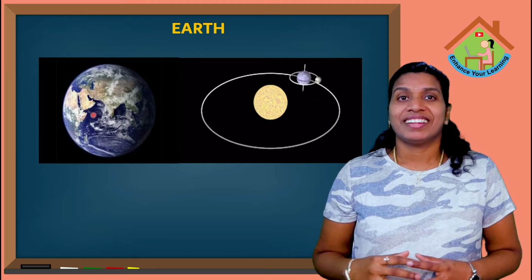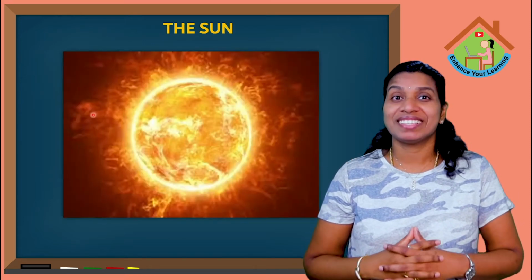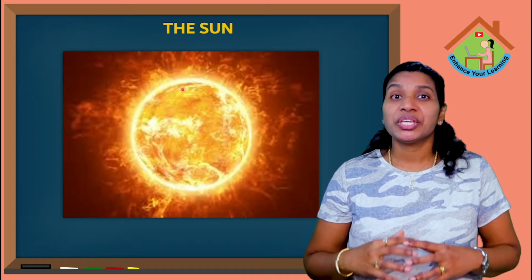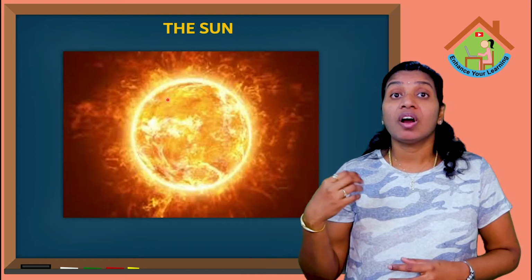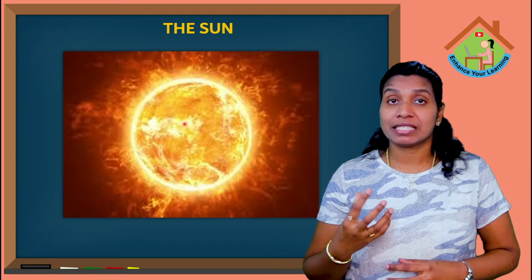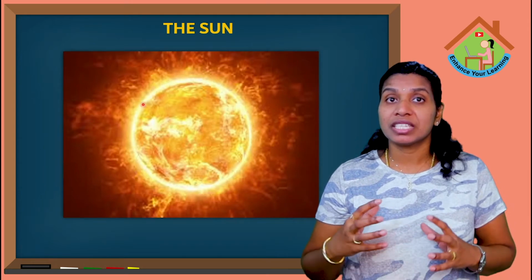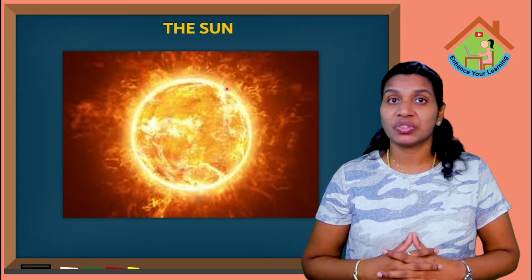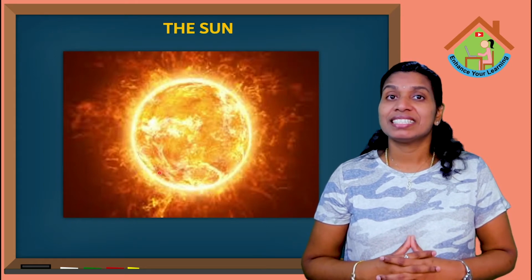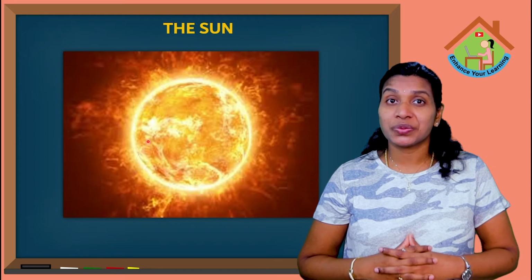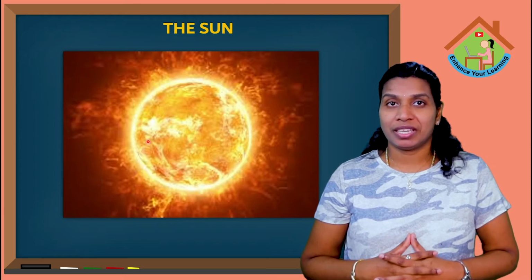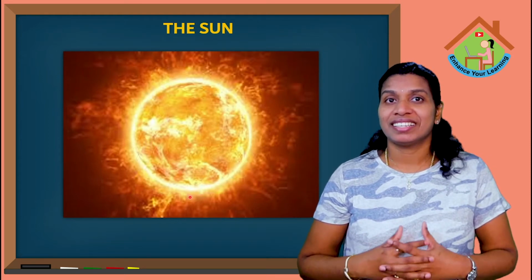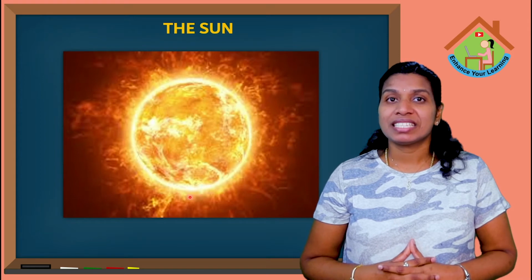Okay kids? Now we are going to see about the sun. The sun is a huge ball of hot glowing gas. Look at the picture. Can you see the hot gases in the picture? The sun is actually a star and it is the closest star to us in space.